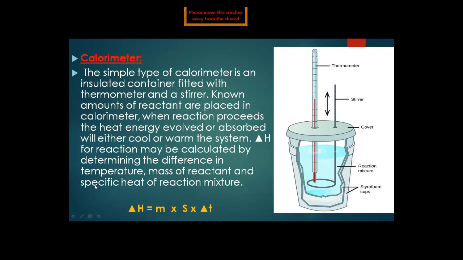So, we have the term specific heat. Specific heat is a new term for you. It can be defined as the quantity of heat required to change the temperature of 1 kg mass of a substance by 1 Kelvin. What is specific heat? The quantity of heat required to change the temperature of 1 kg of a substance by 1 Kelvin is called specific heat. So we have a proper formula: Delta H is equal to M, the mass, multiplied by S, the specific heat, multiplied by delta T, the change in temperature.